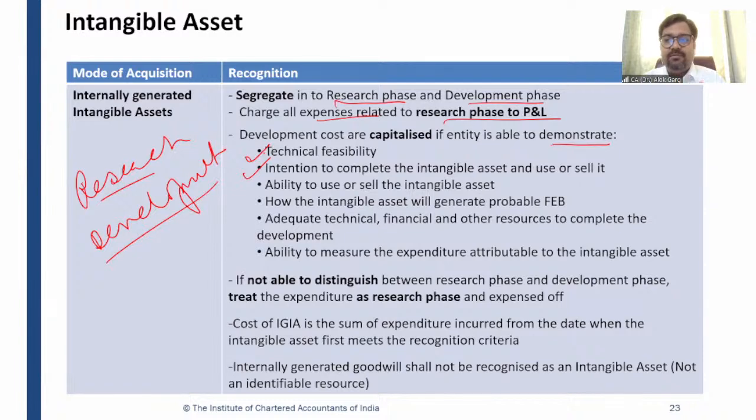So if the intention is missing, you cannot say that my development phase has been started. And just think about this. If they don't have the intention, it means they will not complete the project. And if they will not complete the project, of course, future economic benefit will not be there. And if future economic benefit will not be there, then you cannot capitalize, you cannot recognize this item as an intangible asset. Now what to do?